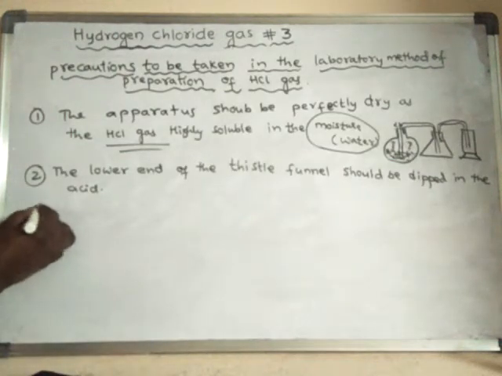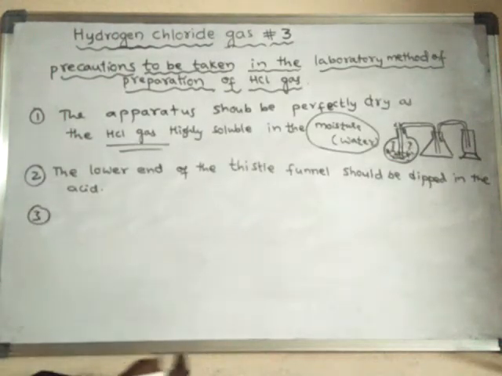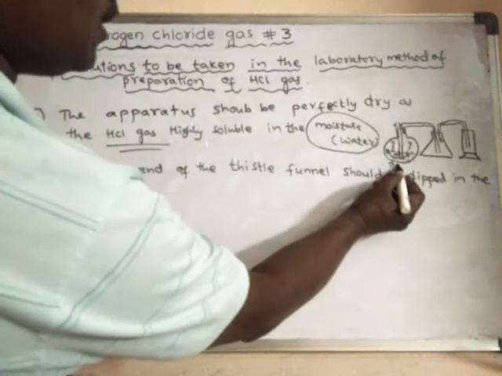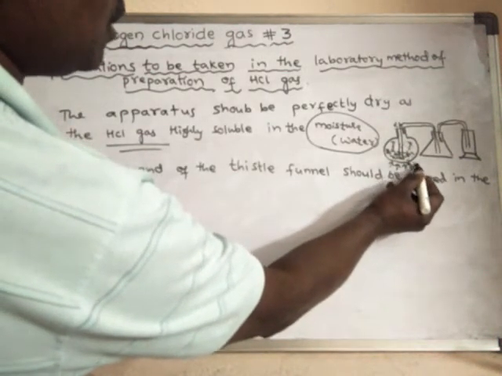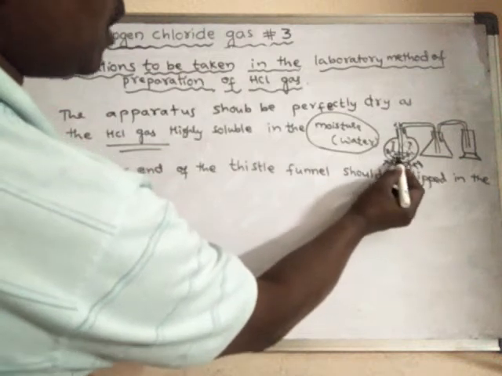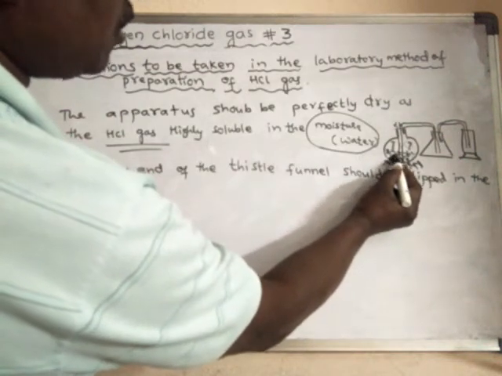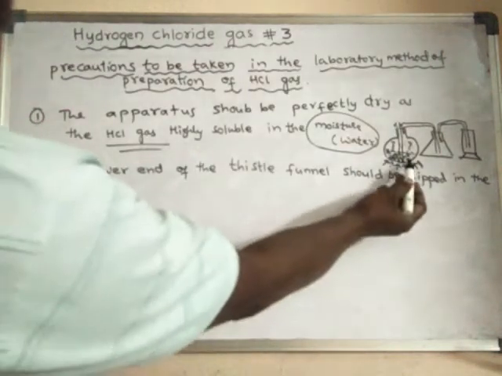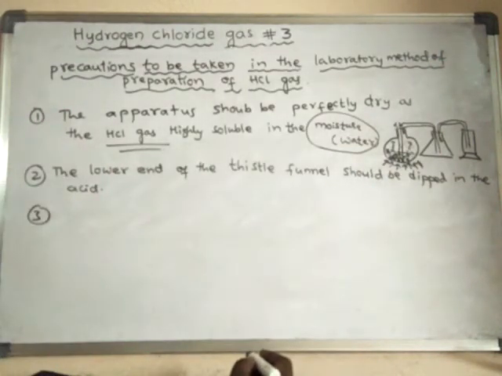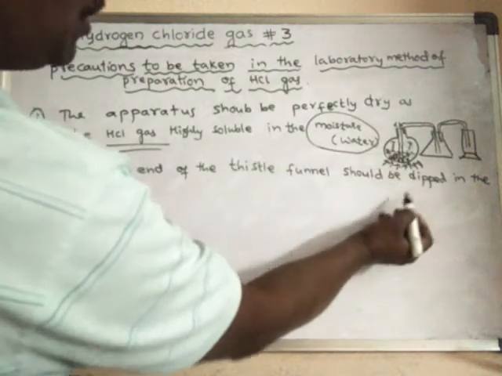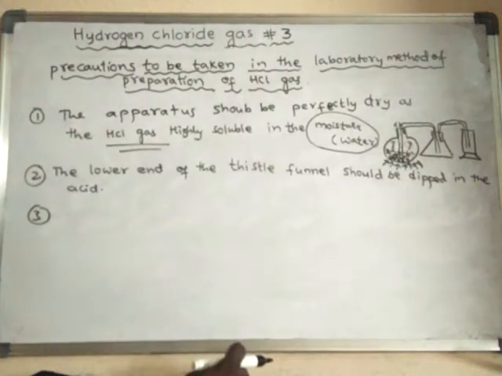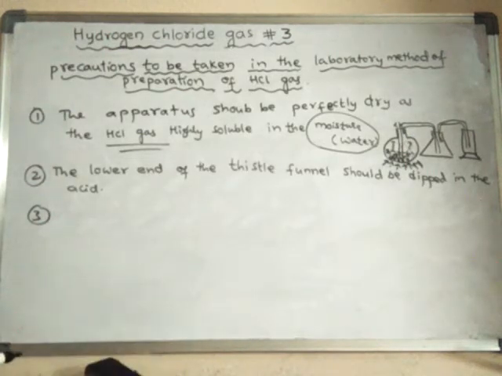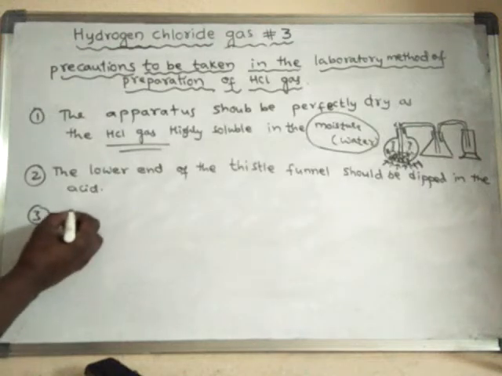And the third point is, we should not heat the reaction mixture above 200. As we are heating, this reaction mixture actually has what? Rock salt and concentrated sulfuric acid. That mixture should be heated below 200 degrees centigrade only. That is also one of the precautions. So do not heat the reaction mixture above 200 degrees centigrade.